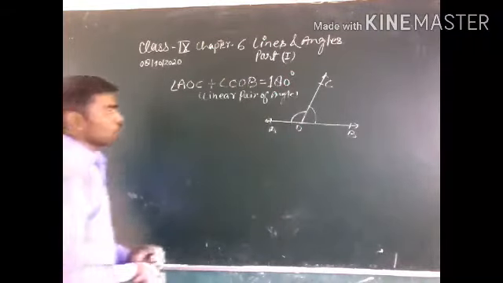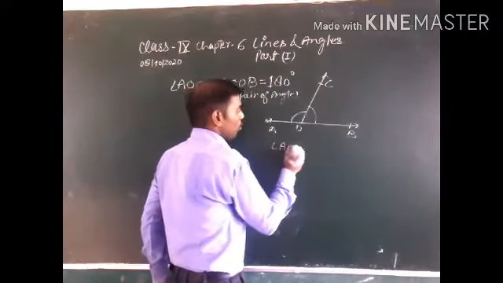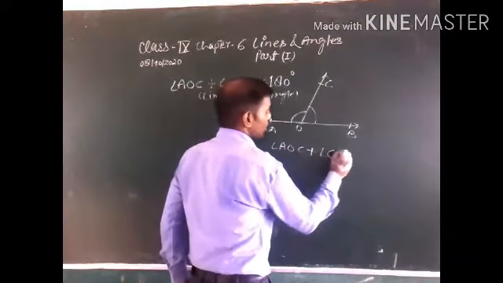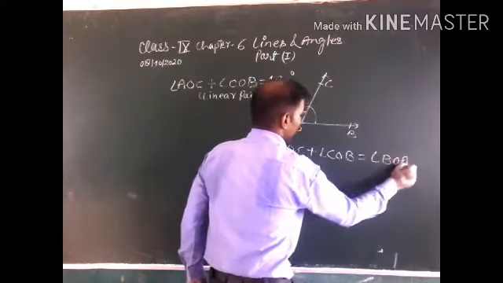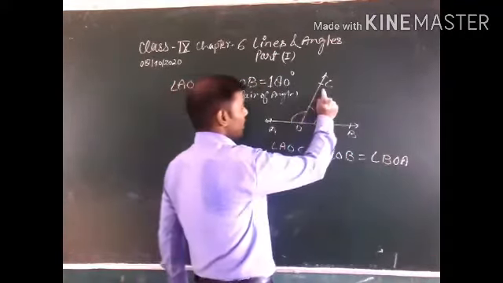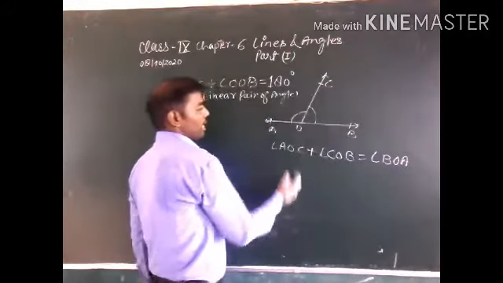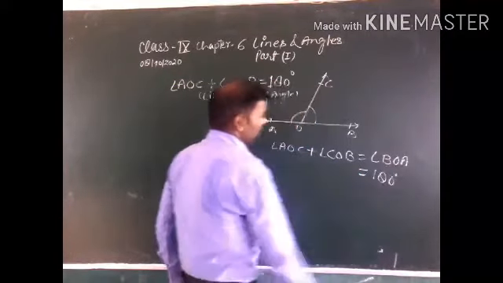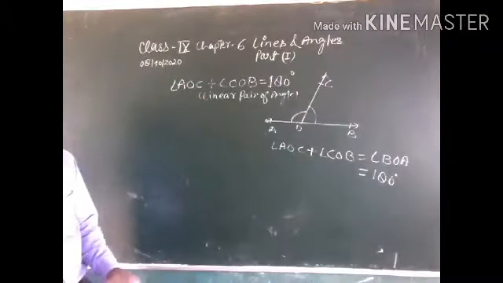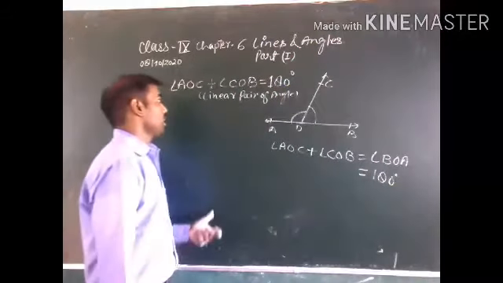Angle AOC plus angle COB is equal to angle BOA, and the value of BOA is equal to 180 degrees because BOA is a straight angle.